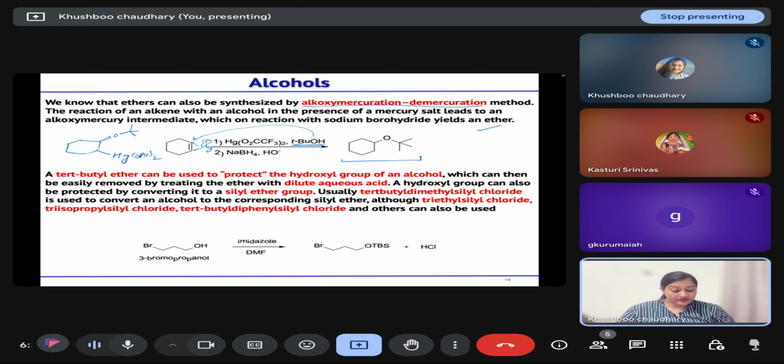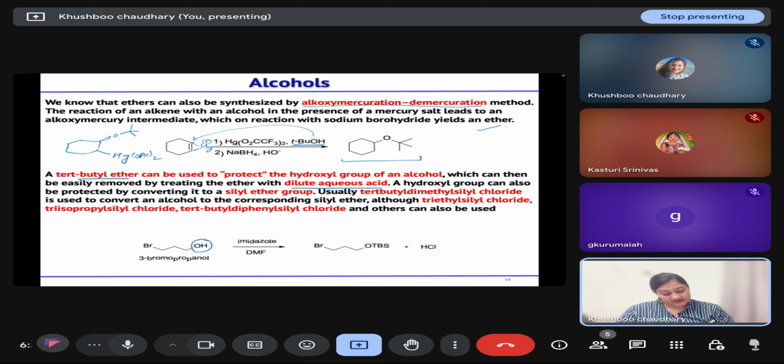Then for the protection of alcohols, we will use many groups. For example, we can prepare a tert-butyl ether to protect the hydroxyl group of the alcohol. For the deprotection of the tert-butyl ether group, we will use dilute acid.